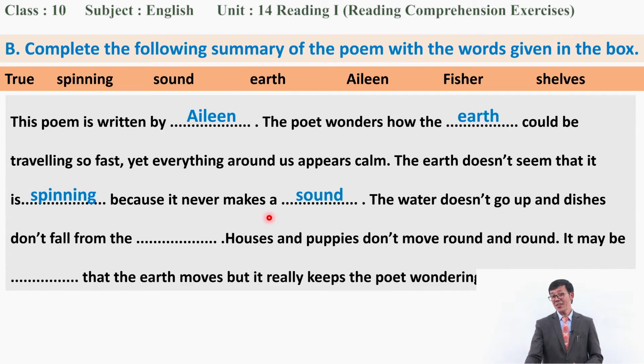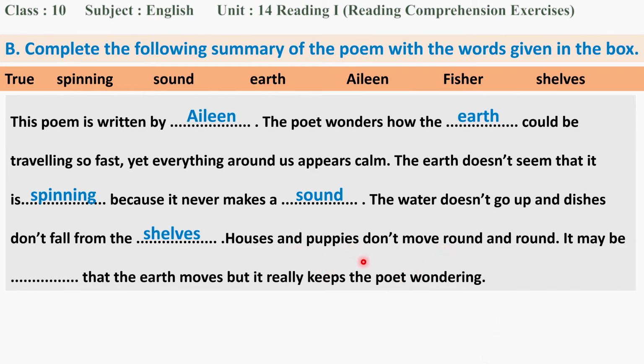And the water doesn't go up, and dishes don't fall from the where? Yes, we do not see. The water doesn't go up, and the dishes don't fall from the shelves.